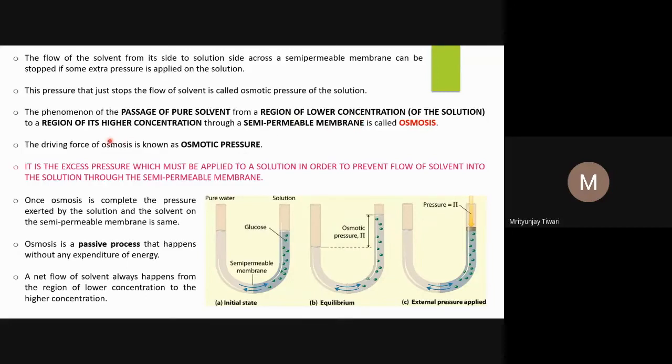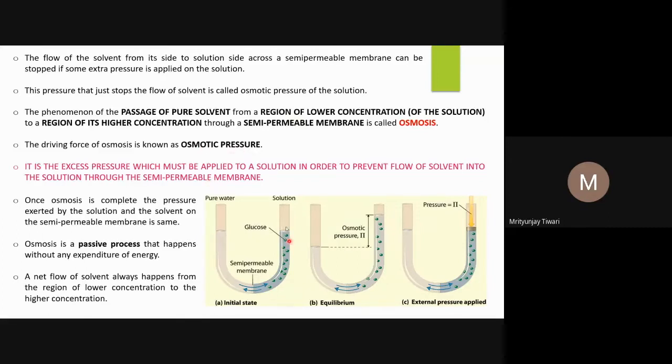So the driving force of osmosis is known as osmotic pressure. And why is this pressure there? Because a certain osmotic pressure is associated with the solution, and that pressure we call the osmotic pressure. If you provide the osmotic pressure already to the solution, then the flow will not happen. If you don't provide that much pressure, then the solution attains it by absorbing water molecules from the pure solvent, or even the lower concentration solution.